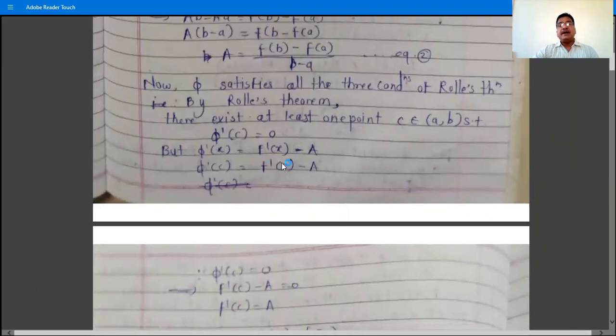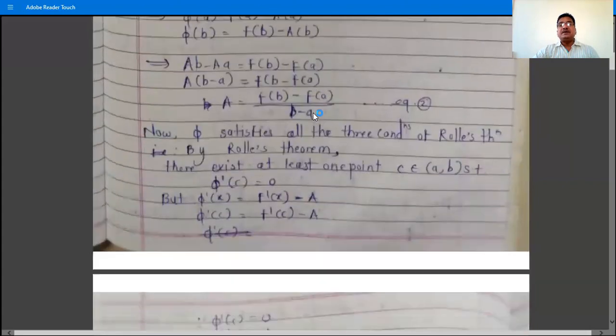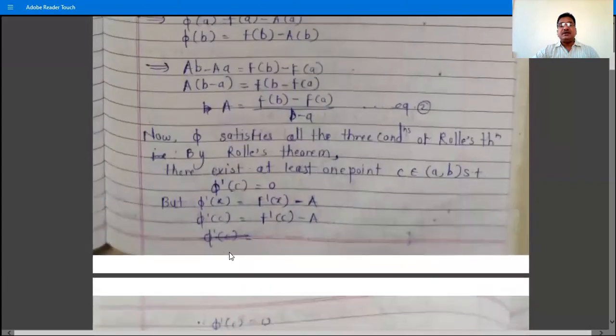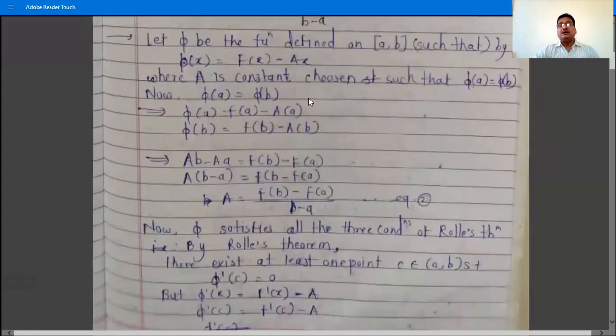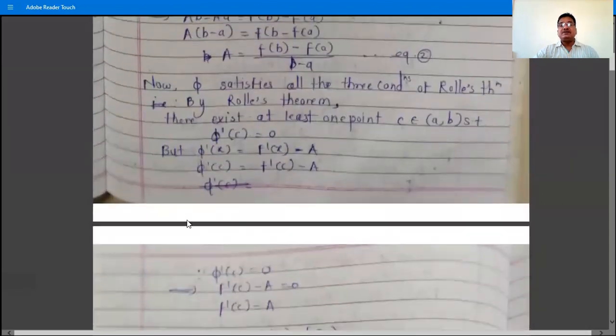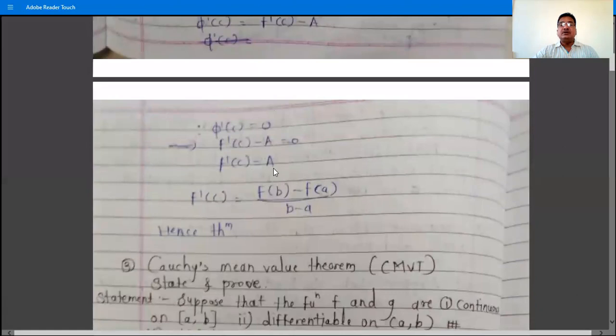And what is phi dash x? Phi x is f x minus capital A x. So phi dash x is f dash x minus capital A, because the derivative of x is 1 and the derivative of f x is f dash x. And so phi dash C is equal to f dash C minus capital A. And phi dash C equal to 0 gives f dash C minus A equal to 0, and therefore f dash C is equal to A.